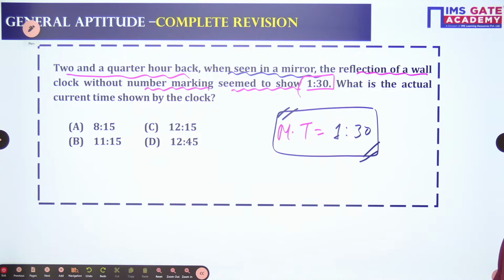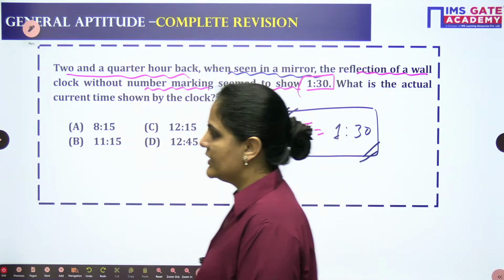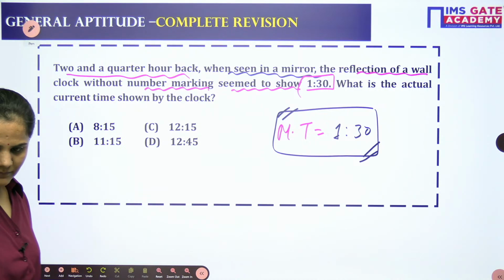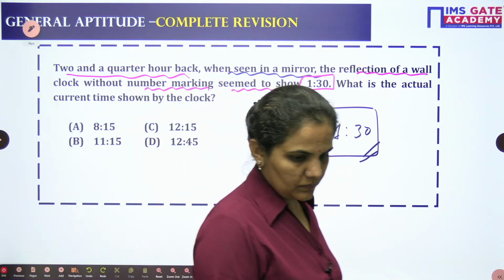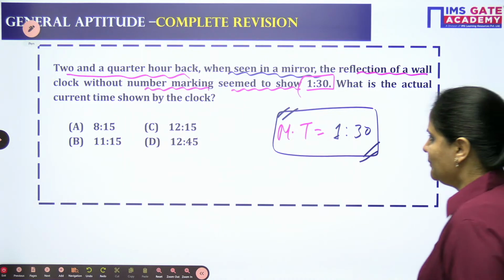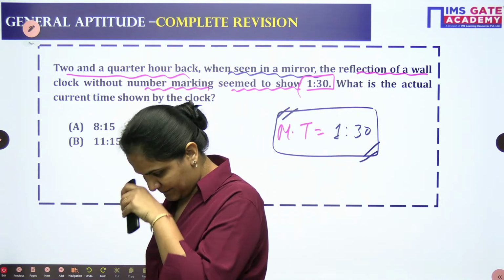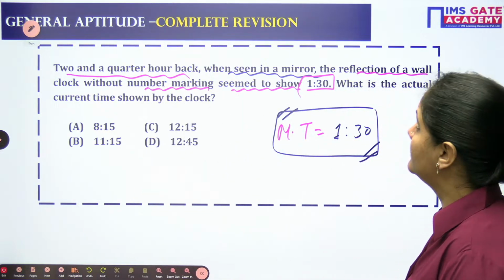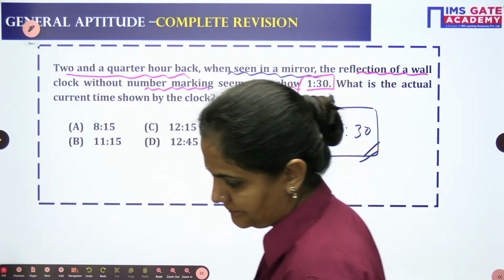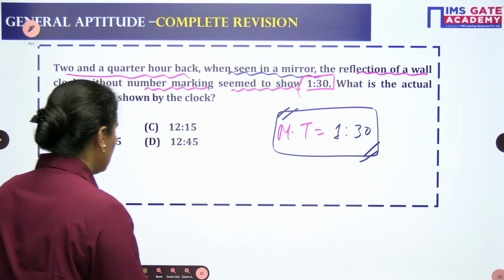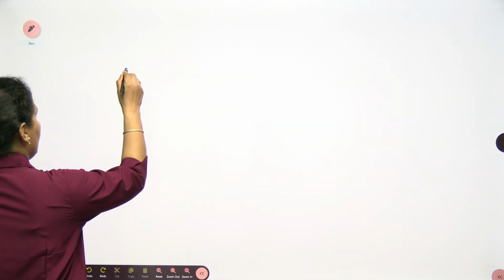Very easily we can approach it. Let's approach it. We know very well what is given to us.